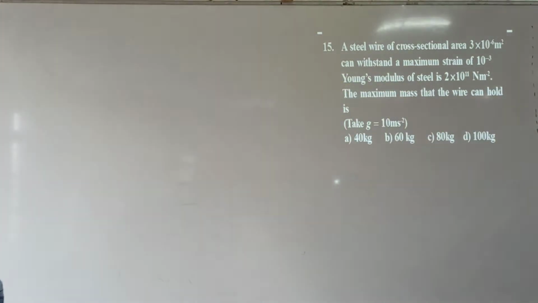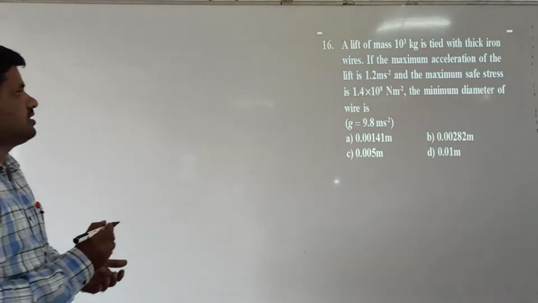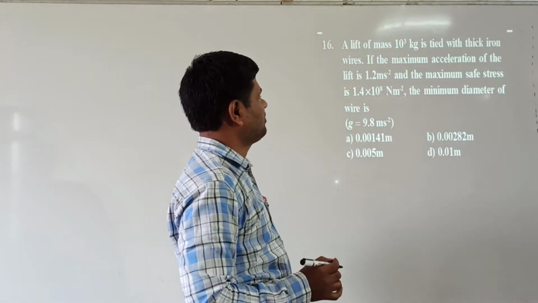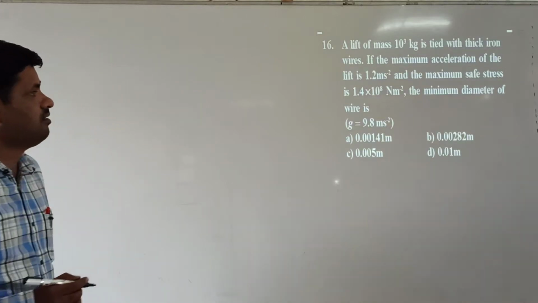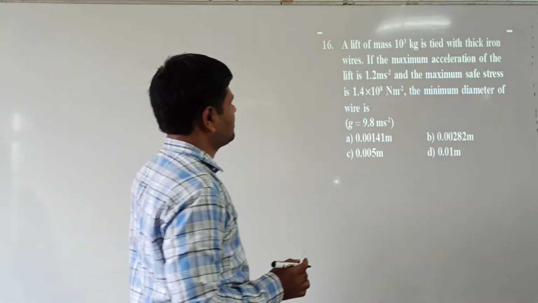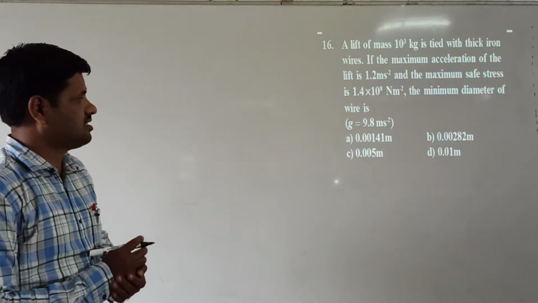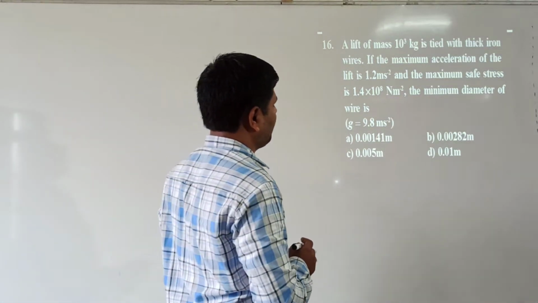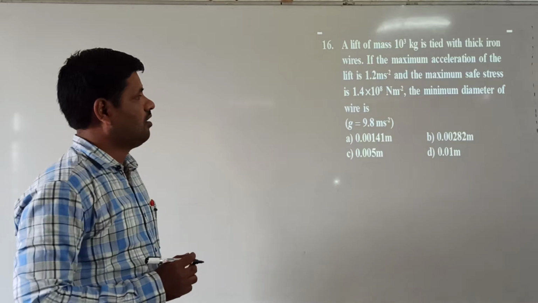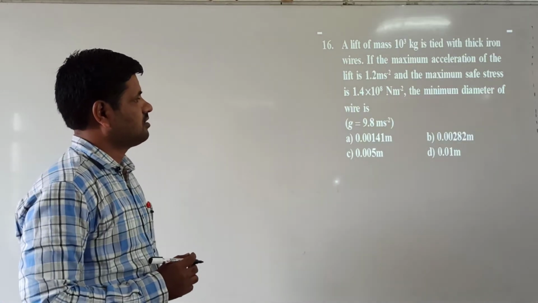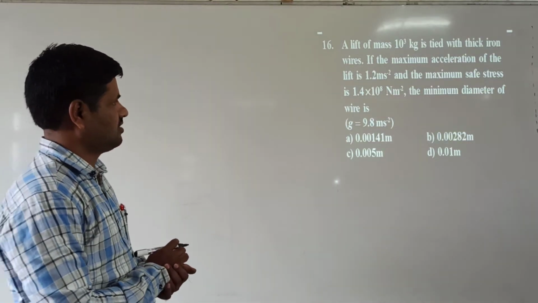Next we go to question number 16. A lift of mass 10 power of 3 kg is tied to thick iron wires. The maximum acceleration of the lift is 1.2 meters per second square. The maximum safe stress is 1.4 into 10 power of 8 Newton per meter square. Now the safe stress is given, the minimum diameter of the wire is.